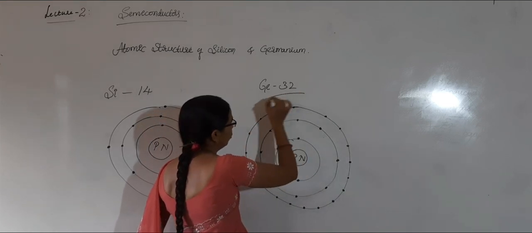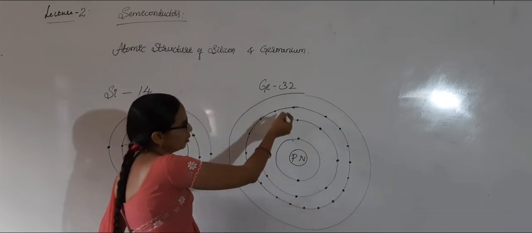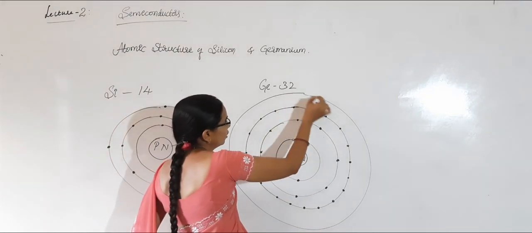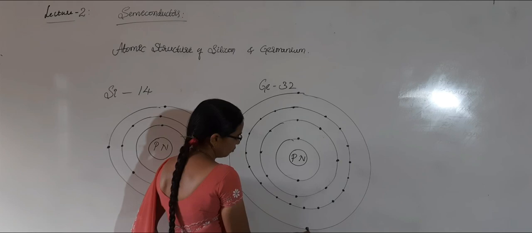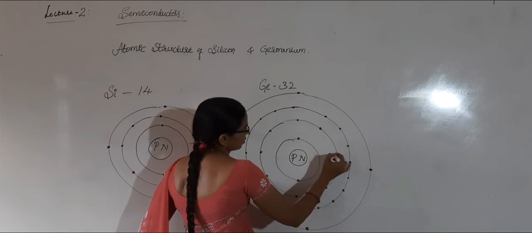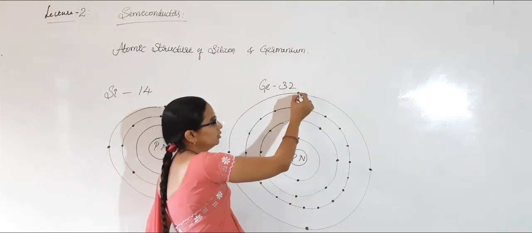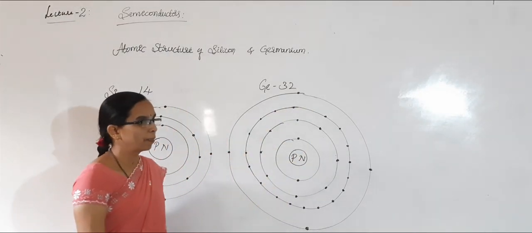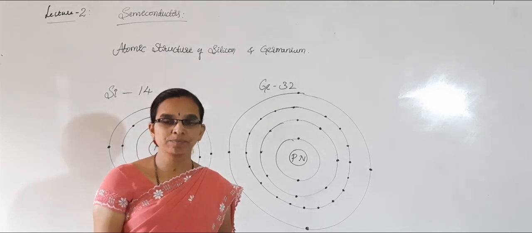How many remain? Again 4 remain. 2 plus 8, 10 plus 18, 28. For germanium, the last orbit, the fourth orbit, which is the outermost orbit, has 4 electrons. So silicon and germanium are tetravalent atoms.